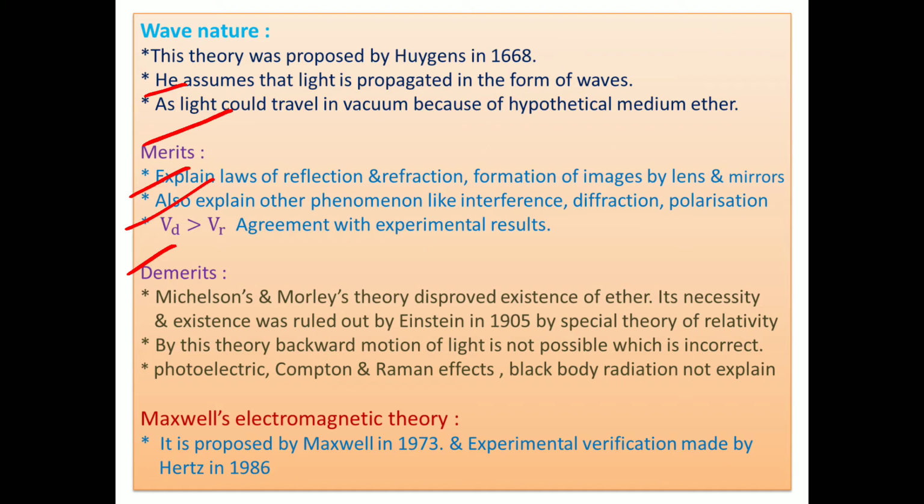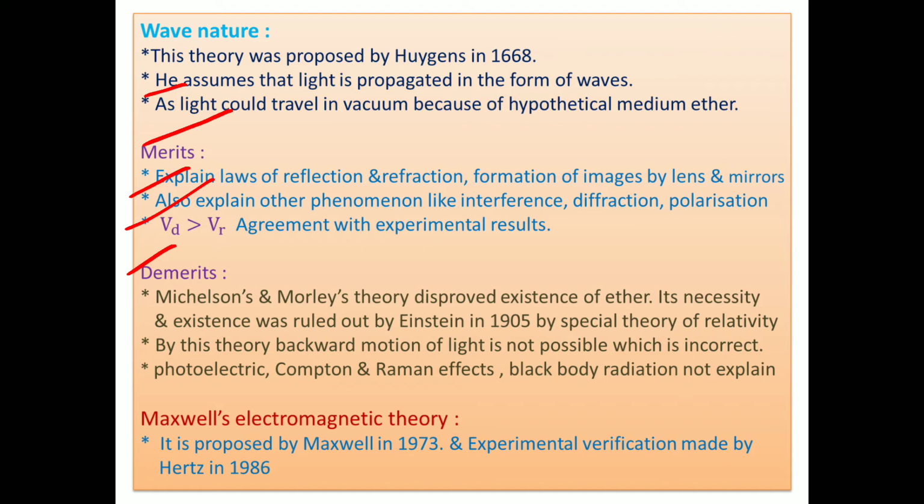By this theory, a backward motion of light is not possible, which is incorrect. Another drawback is also there. Photoelectric effect, Compton effect, Raman effect, blackbody radiation, so many light phenomena are not explained by this theory. And still rectilinear propagation is also not explained. So this theory suffers from so many demerits, or you say drawbacks.